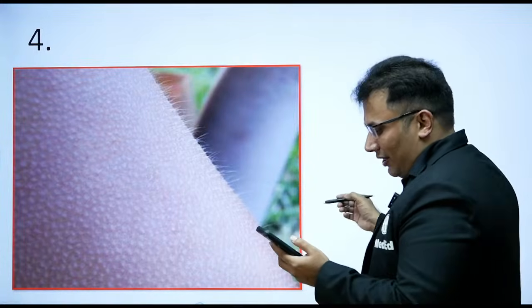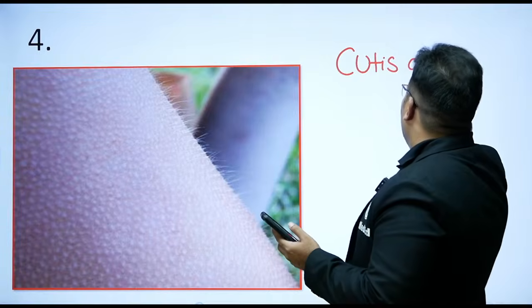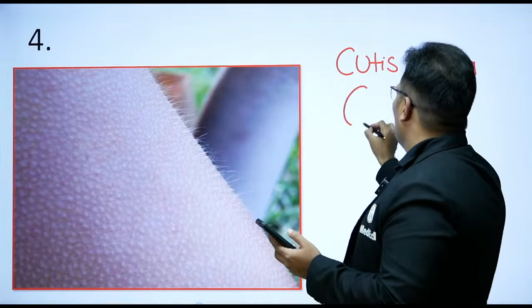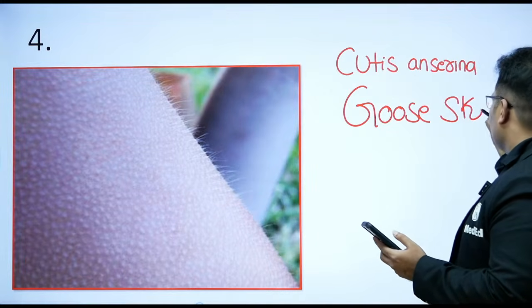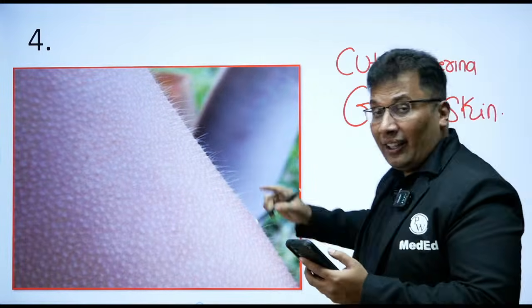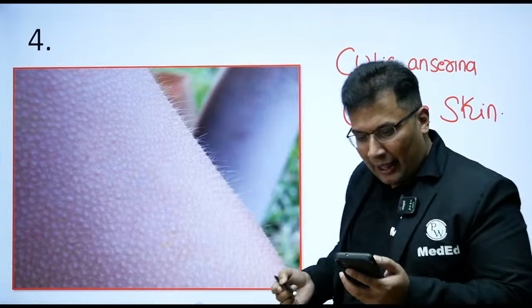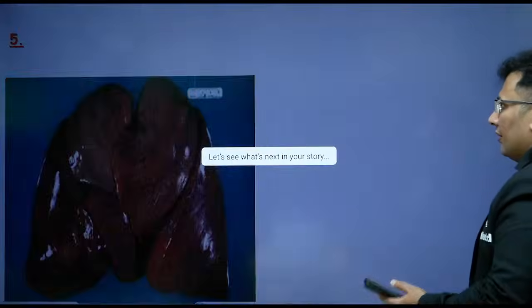This is known as cutis anserina, also known as goose skin. Again, non-specific. It can be seen in hypothermia as well. That's great, Dhananjaya and all. All are answering. That's great.